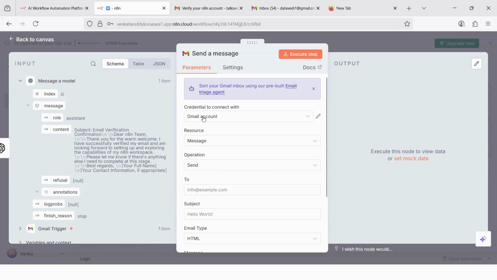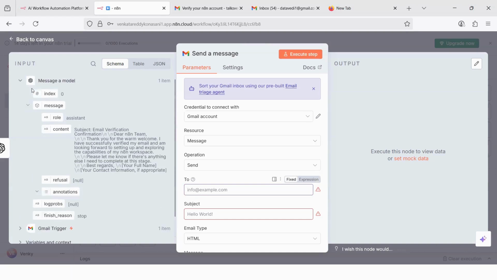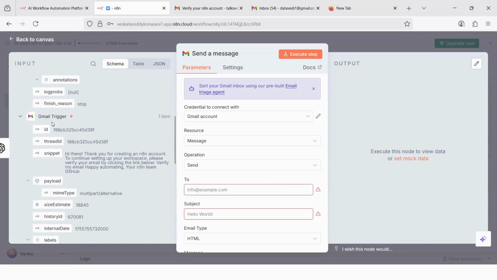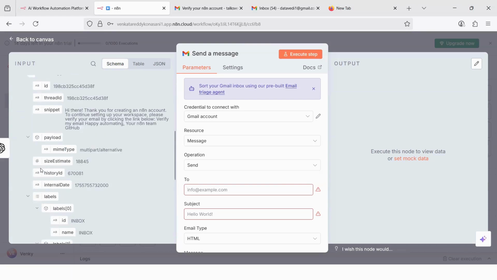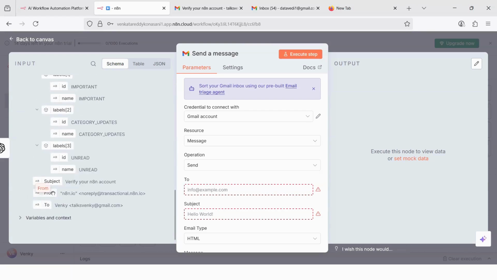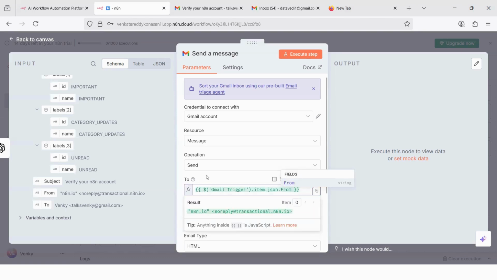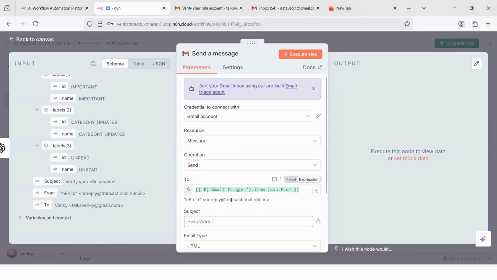So it has automatically picked the Gmail account credential. Resource is message. You can leave it as it is. Send. Now to whom? If you see the previous schema, you want to send it to the user who has sent this message to you. You have to execute the previous nodes to see them. So here you have to select from. In the Gmail trigger, from which email ID we have got this email from N8N, whomsoever is the user. From wherever you have received, you want to send it back.